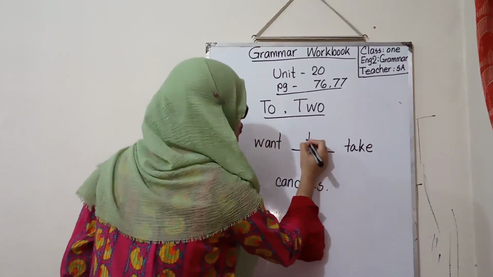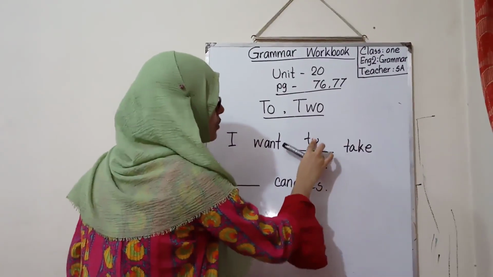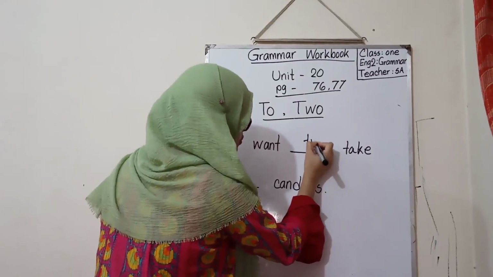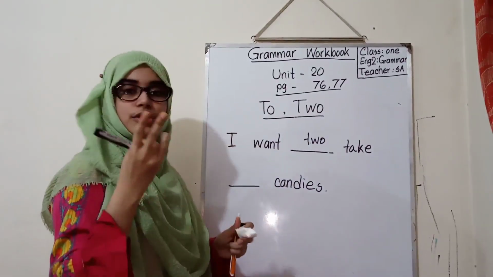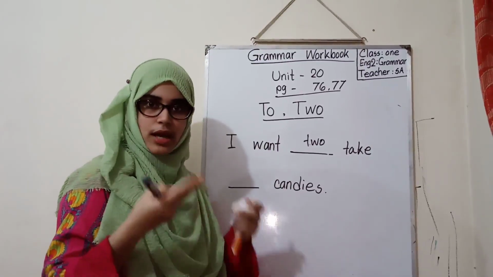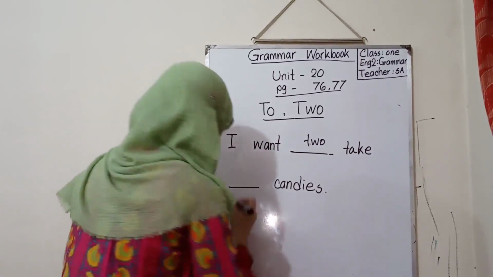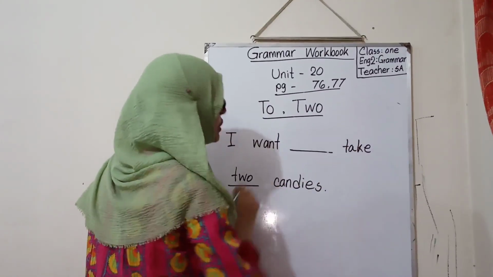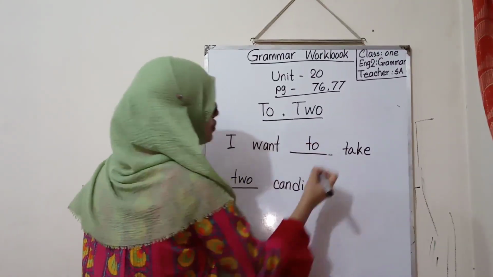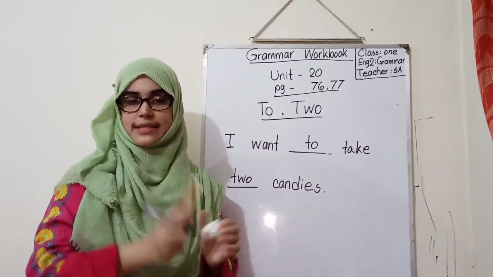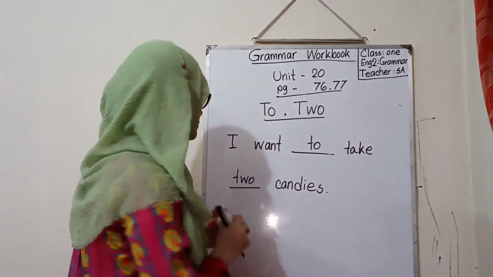I want to take, because we cannot write two take. Two means a number adjective. I want to take what? I want to take 2 candies. That means you have to use to before the verb, and two before candies. I want to take 2 pens or 2 candies.